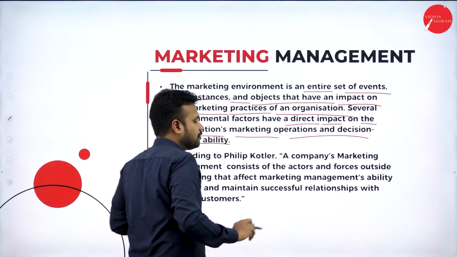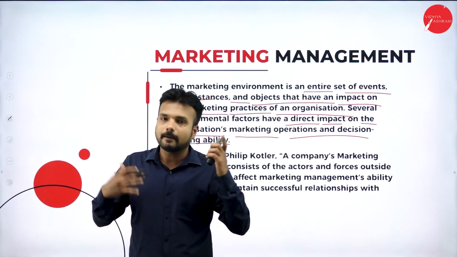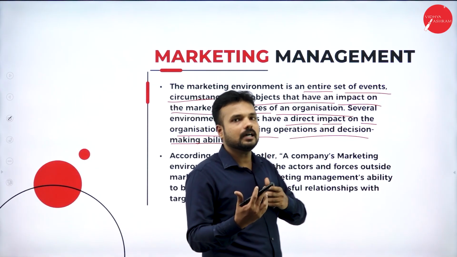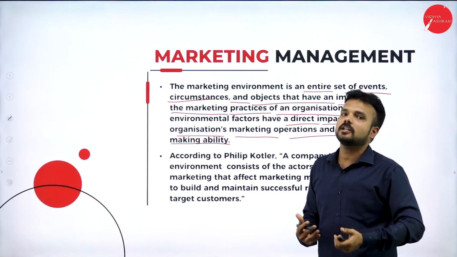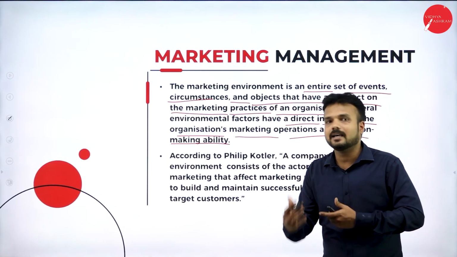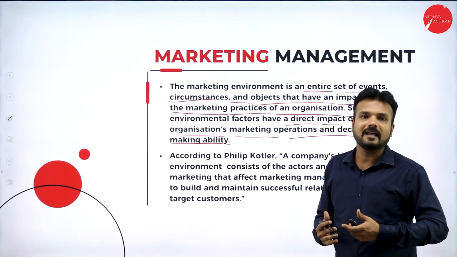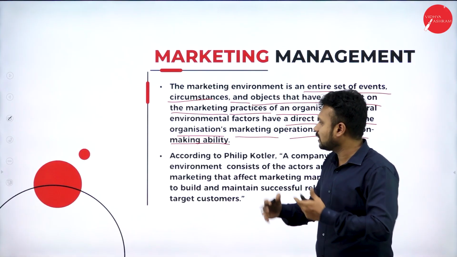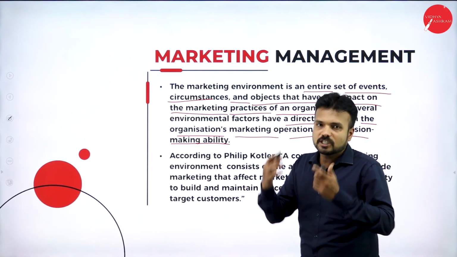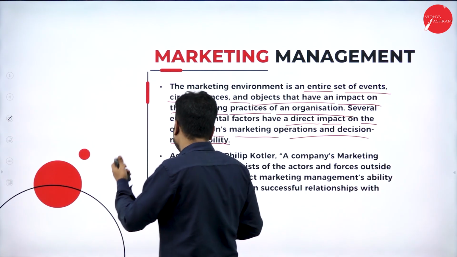It is going to impact the decision making ability, capacity and capabilities of the organization, how the organization is going to facilitate the customer, how it is going to use the strategies, how it is going to retain the customer, and how it is going to do the customer relationship management activities. It totally depends upon the strategy and upon the market environment, situation and condition. All those things are going to influence it.